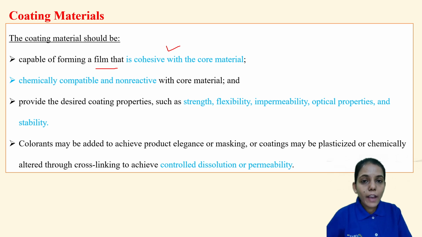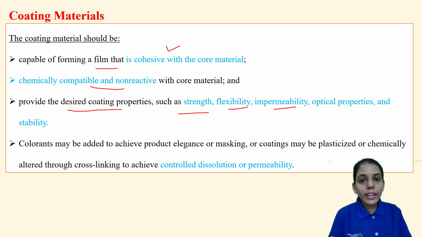Cohesive means it should have a binding property with the core material. It should not have a repulsive effect. It should be chemically compatible and non-reactive because it is going to come in direct contact with the core material. So it should be chemically compatible with the API. It should provide the desired coating properties, like proper strength, flexibility, and impermeability.